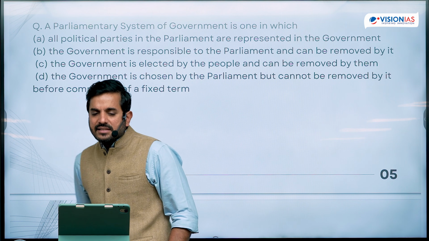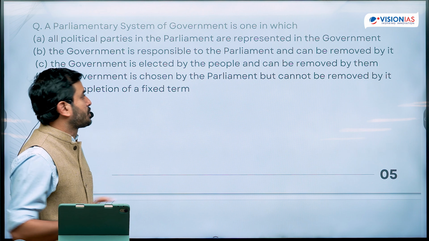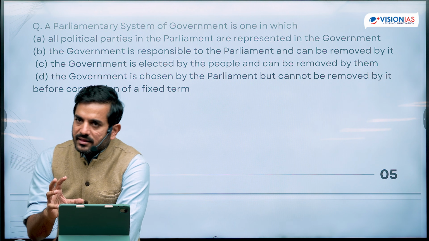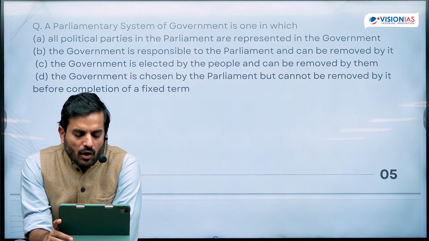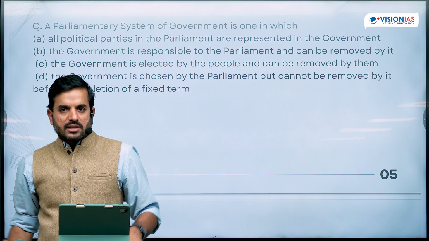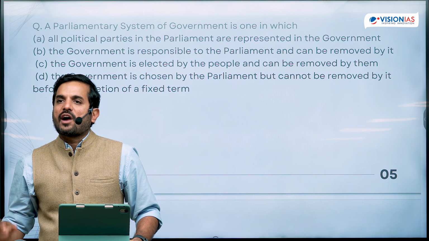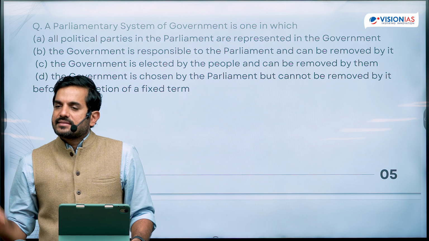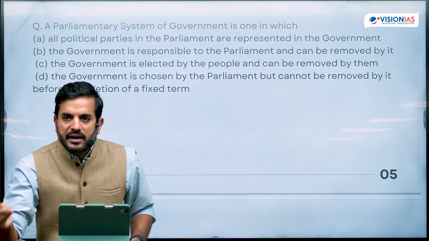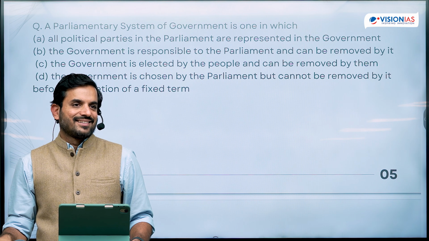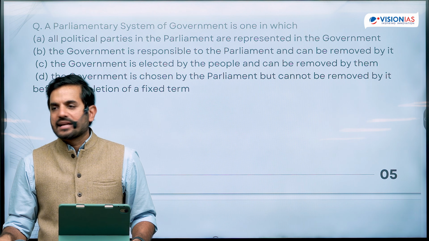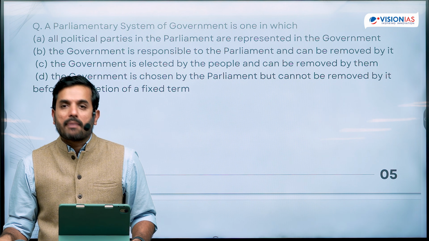A parliamentary system is one in which of the following comes into picture? Here again, UPSC is not asking you what is Article 75 Clause 3. UPSC is not asking you for defining parliamentary government. You should understand the essence of parliamentary government. The essence of parliamentary government is enshrined in Article 75 Clause 3. That you can hold the government or you can hold the power as executive only as long as the parliament wants you to hold that power.